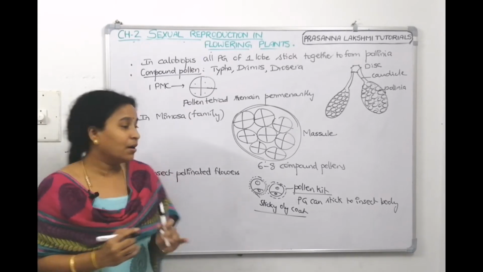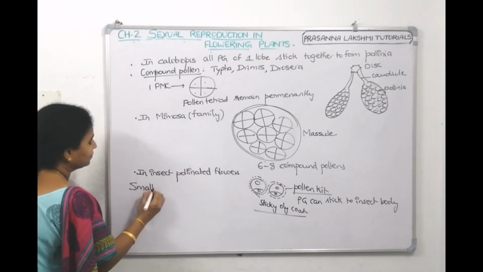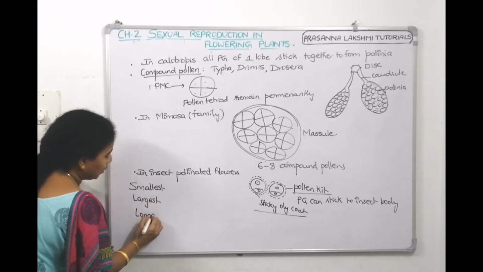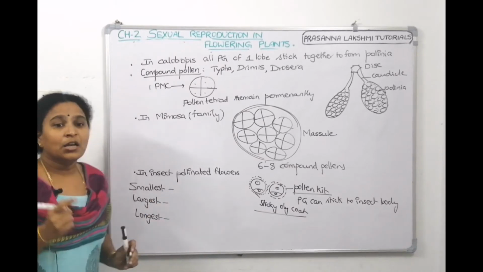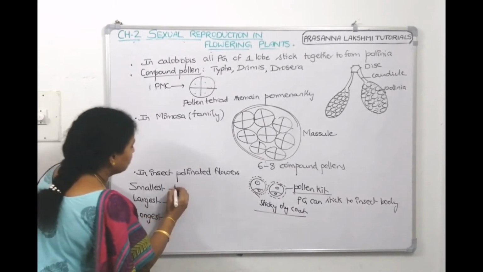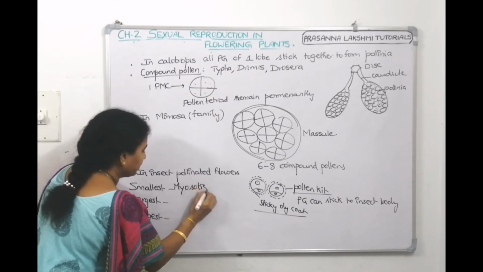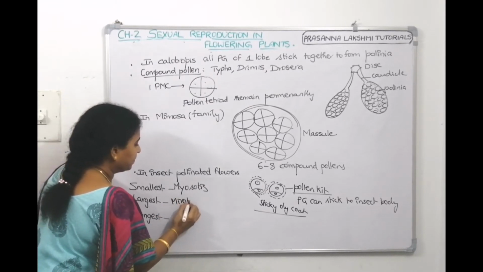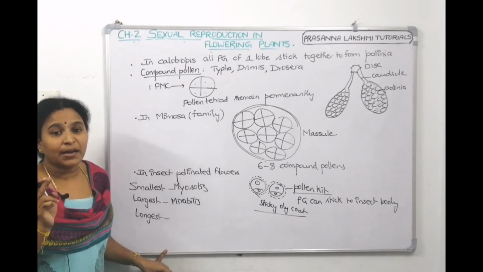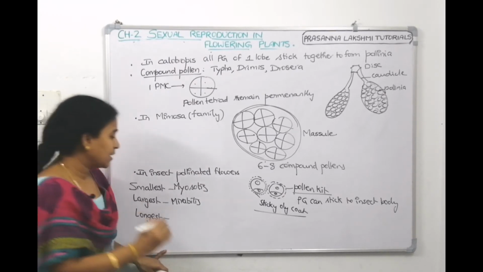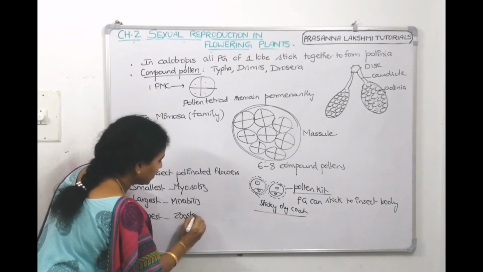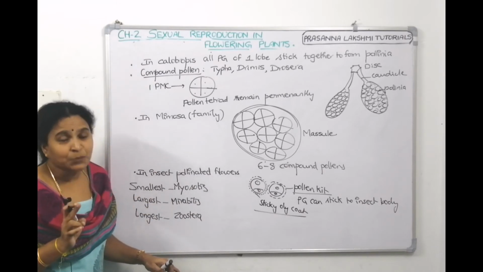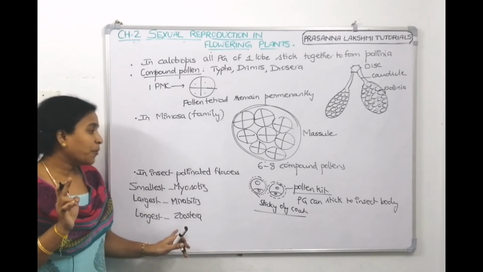And if we have to remember the smallest pollen, the largest pollen, and the longest pollen: the smallest pollen is Myosotis, whereas the largest pollen is Mirabilis. And the longest pollen is Zostera, seagrass. Tell me once again. The smallest pollen is Myosotis. The largest pollen is Mirabilis. And the longest pollen is Zostera.